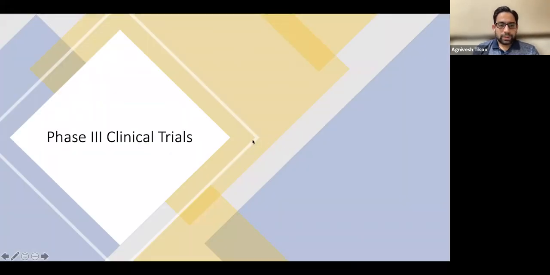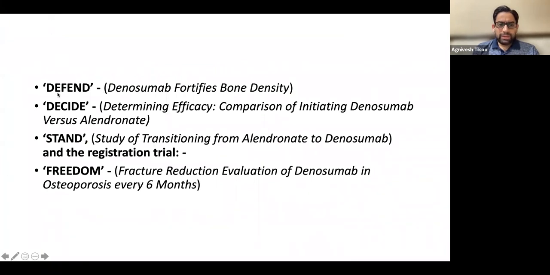There were many trials, and even if you know only the names, the DEFEND, the DECIDE, the STAND, and FREEDOM, these are the main trials which will be discussed in any osteoporosis meeting. DEFEND was the first trial, which just wanted to prove that denosumab improves bone density. Then DECIDE compared it with alendronate and found that denosumab has a better effect than alendronate. Then there was a study of people already on alendronate, to see if switching them over to denosumab gives a better effect. Again, the answer was yes.